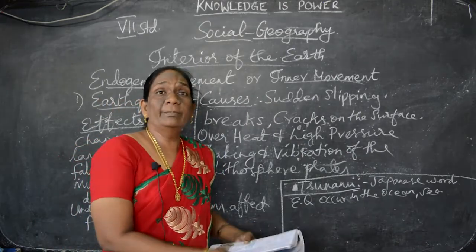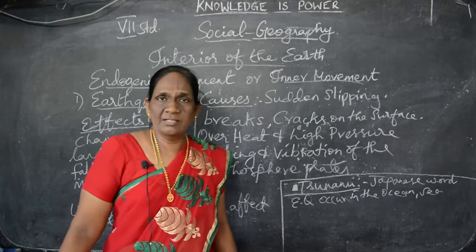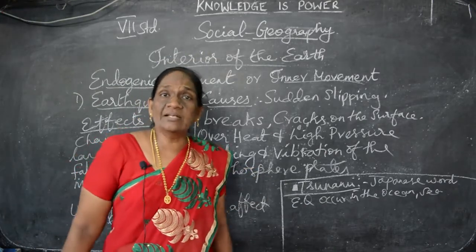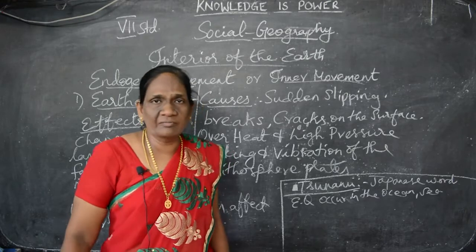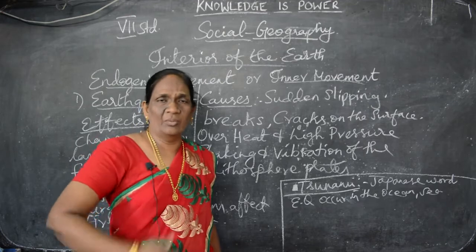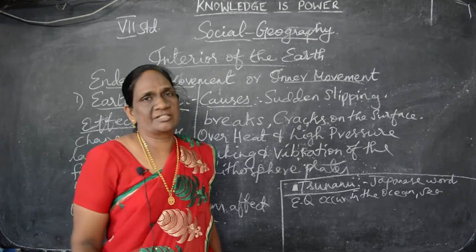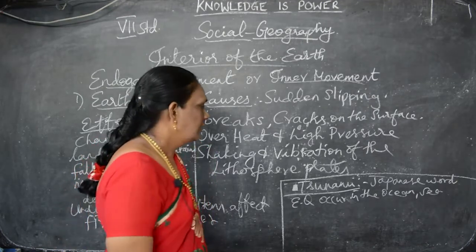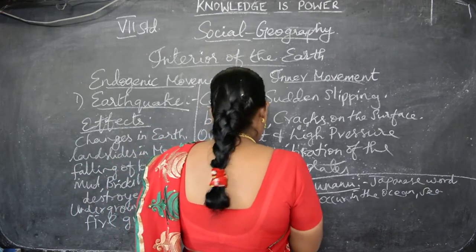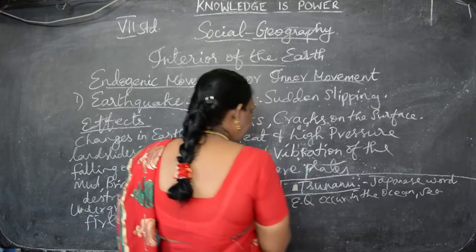So big waves will occur. Understand? And all the sea creatures will lose their life. The water bodies will be affected. All these we can see because of the tsunami. The flood will occur.